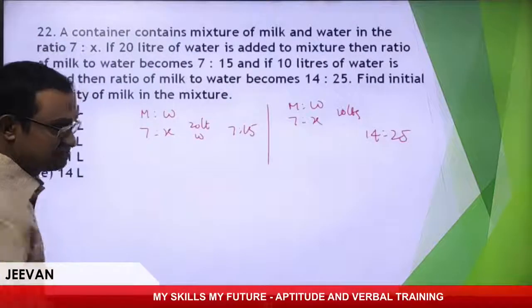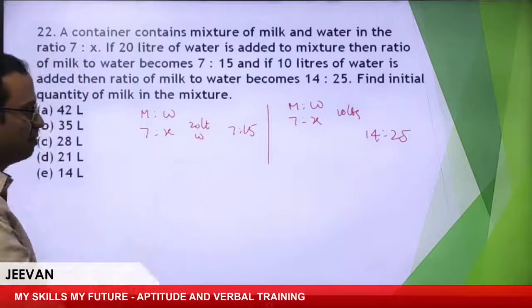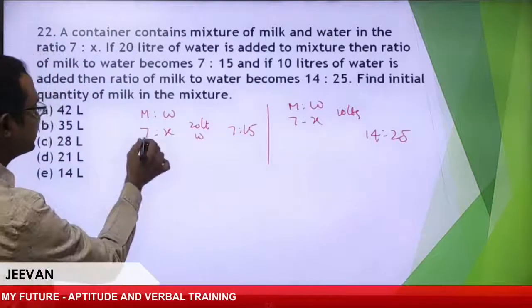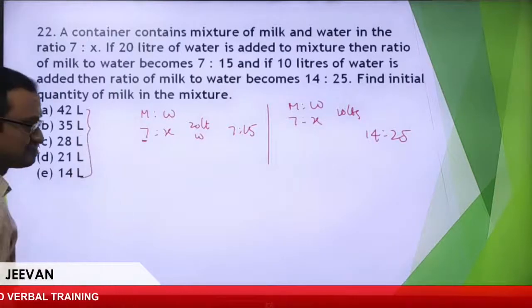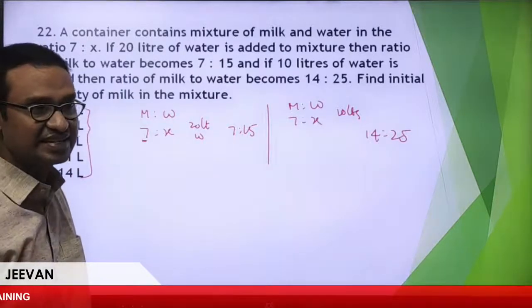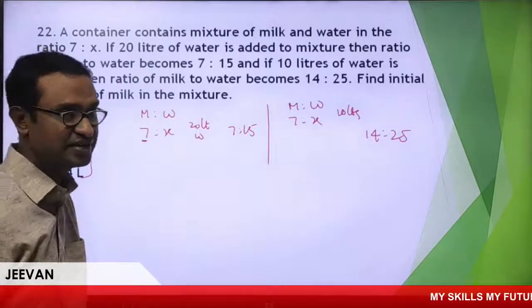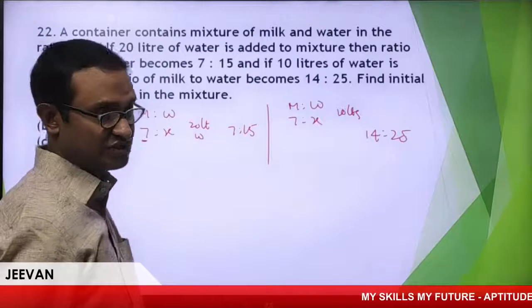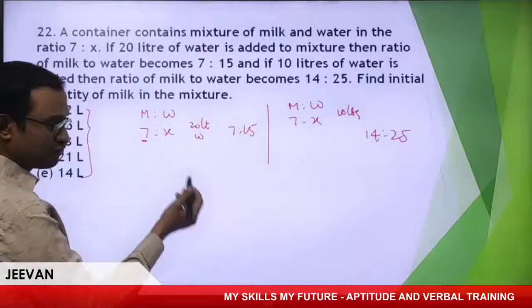I'll go through the options. What kind of options will be there? Milk is 7, and almost all the options are multiples of 7. Kabir says 42, so I'll go through 42.